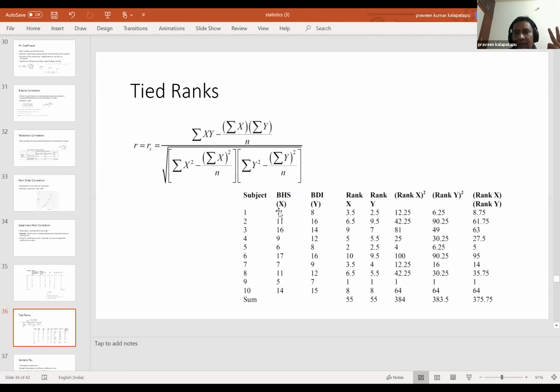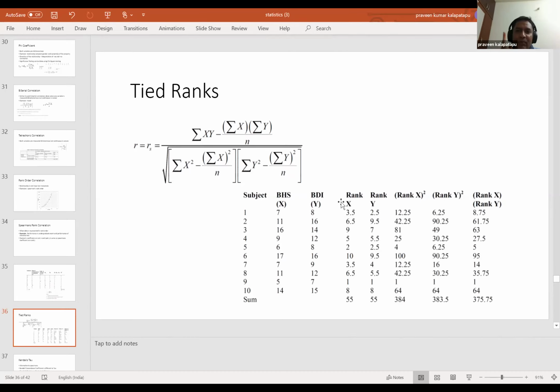Now you have 2 people contending for rank 3 and rank 4. So what you will take is the average of it and put it as 3.5, which is exactly the middle. You are not going to put 3, you are not going to put 4, you are going to label it as 3.5.